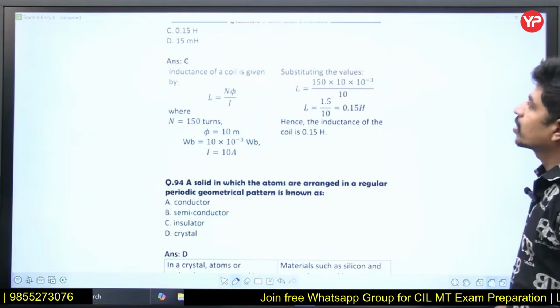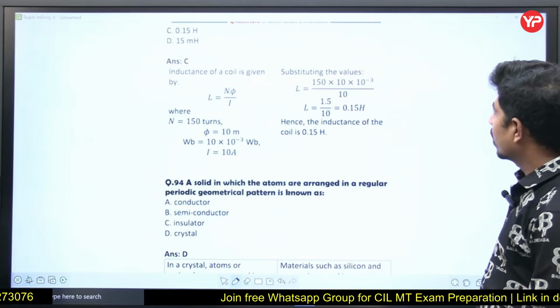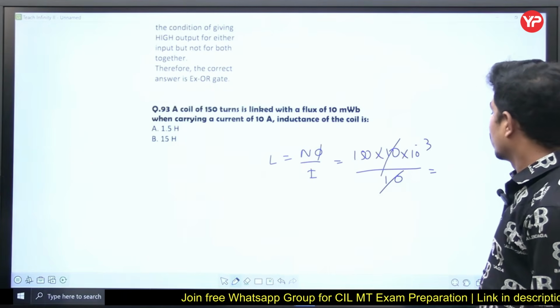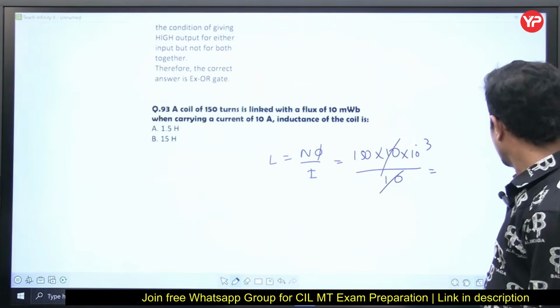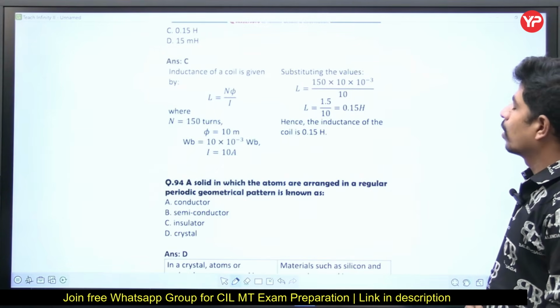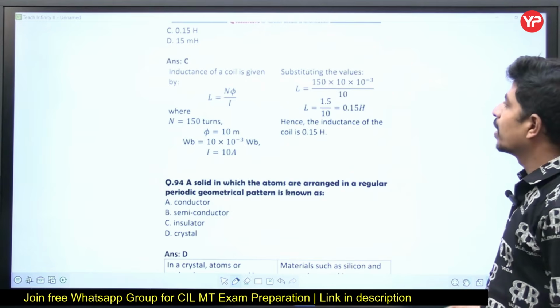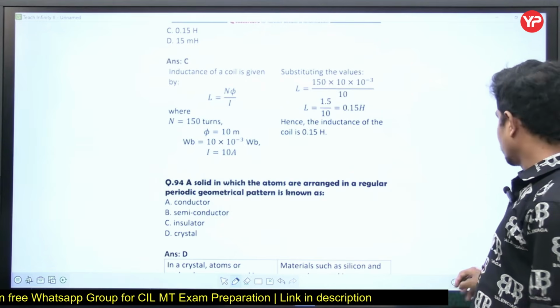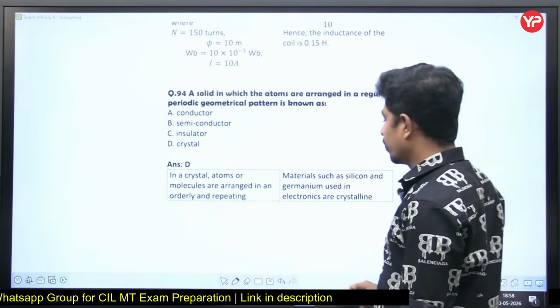Okay, it is how much? Any mistake I committed? I think 150 N phi. Yes. Yeah, so that is 0.15 Henry instead of 150 millihenry, 0.15. We just have to simplify that. So that's where I got confused unnecessarily.